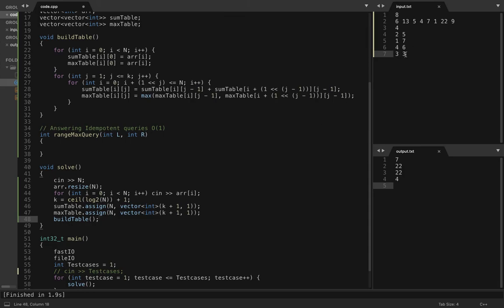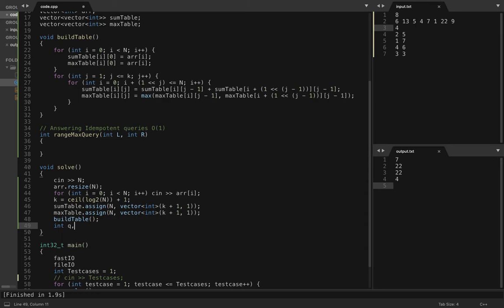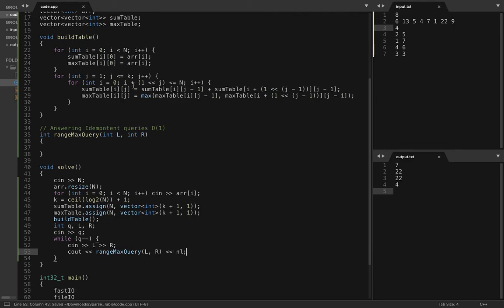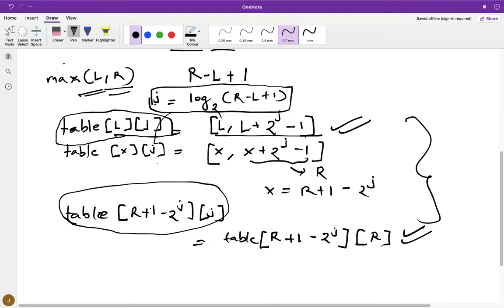Okay, so I have already made 4 queries here to get the maximum value in those ranges. It's called int q(L, R), and we have to answer range max queries, right? So what did we see here? The first thing we have to calculate was the logarithm value of the range length.